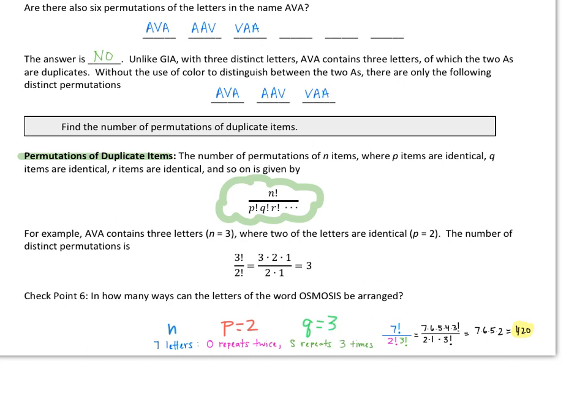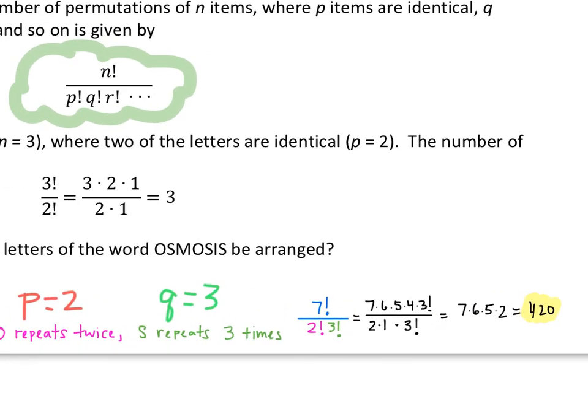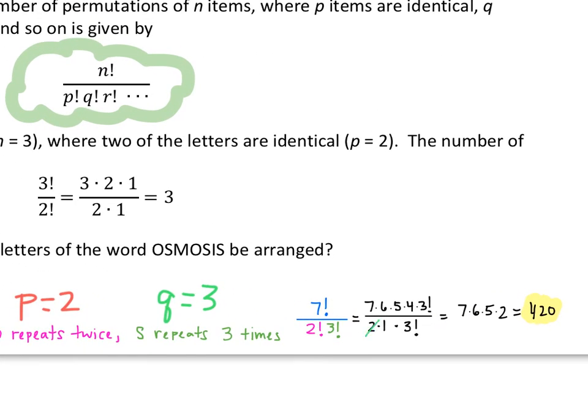So then when we set everything up, we have 7 factorial over 2 factorial times 3 factorial. So I just rewrote it: 7 factorial is 7 times 6 times 5 times 4 times 3 factorial, because I've got a 3 factorial in my denominator. And 2 factorial is 2 times 1. Now when we're simplifying this, the 2 can cancel with the 4 and we're just left with the 2 up top. So that's where I got that from, and the 4 went away. So we're just left with 7 times 6 times 5 times 2, or simply 420 different ways that that word can be arranged.